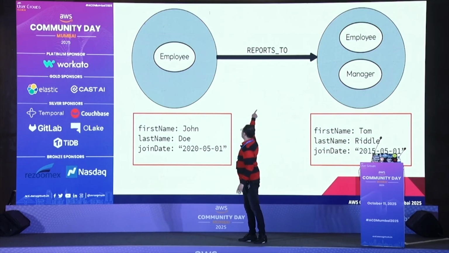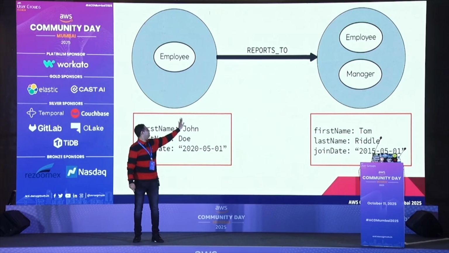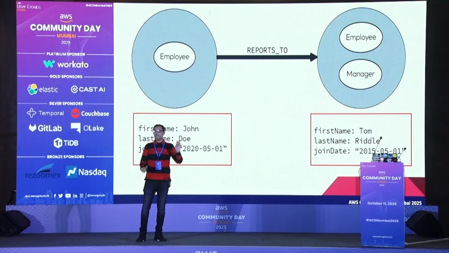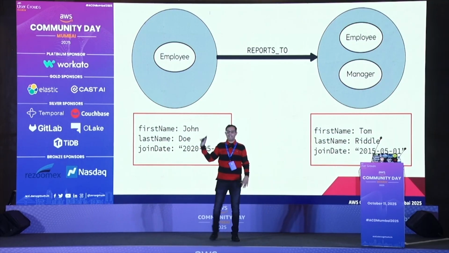Now for REPORTS_TO, I can have properties such as when you started reporting, but I'm not showing that here. But I can have properties here. Remember, properties hold the data, and nodes can have labels: node, label and properties. That's all, and then a relationship. So this is how it looks at a high level.